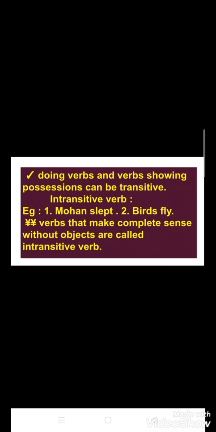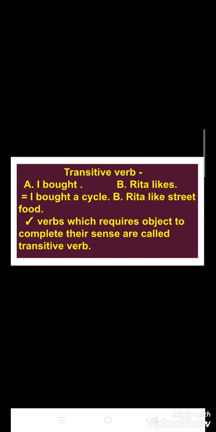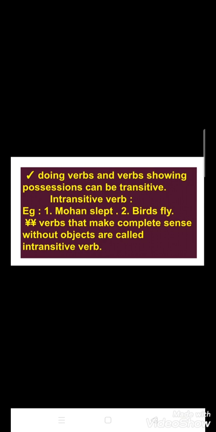Therefore, the main difference between transitive and intransitive verbs is that transitive verbs need an object in order to complete themselves, but intransitive verbs don't need any other objects in order to make a complete sense.